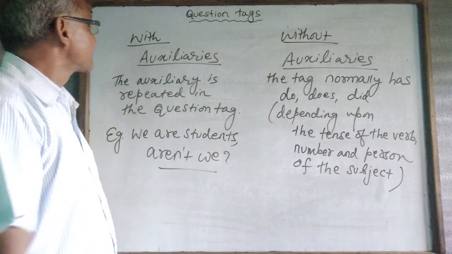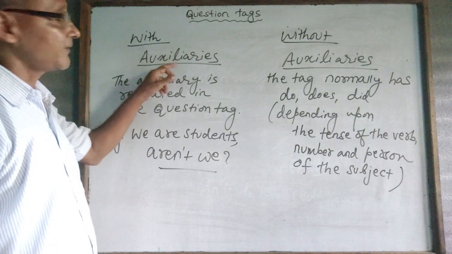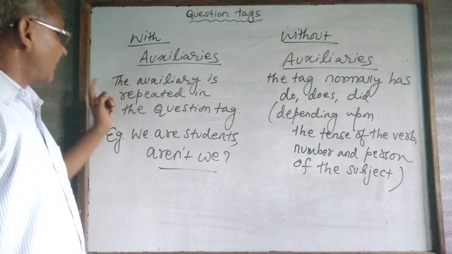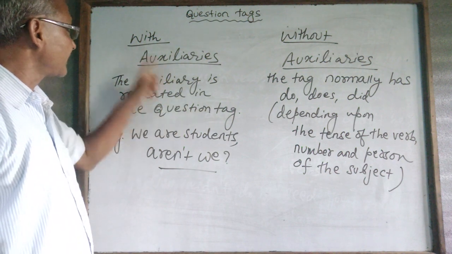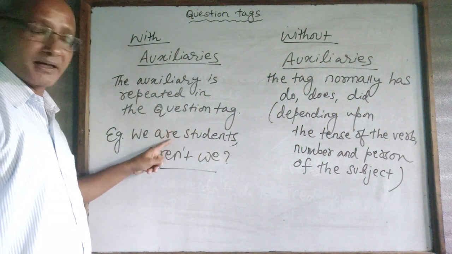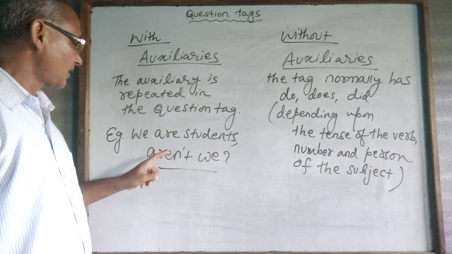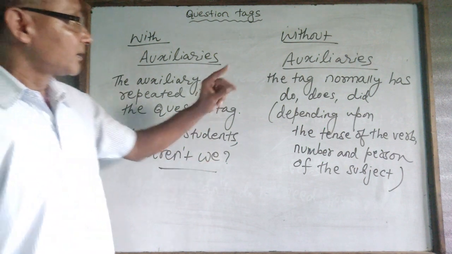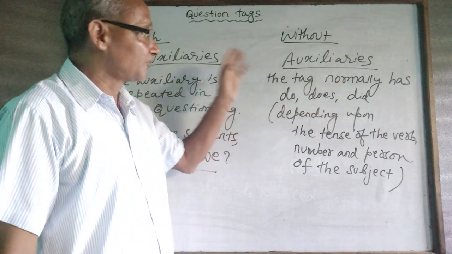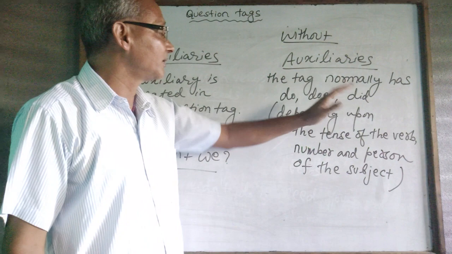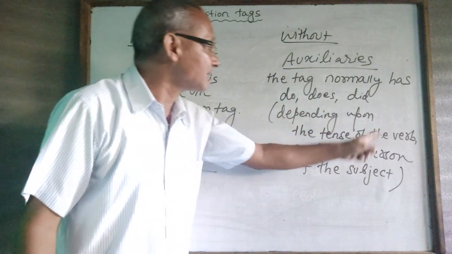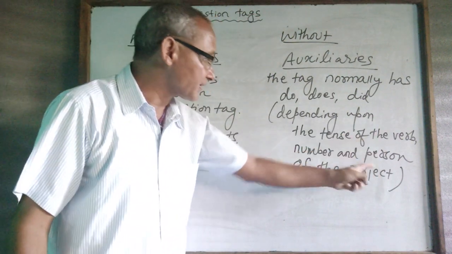In cases like statements with auxiliaries and statements without auxiliaries, the auxiliary is repeated in the question tag if there is a statement with an auxiliary. For example, "We are students," where "are" functions as the auxiliary verb, aren't we? There could be statements without auxiliaries, and for such statements the tag normally has do, does, did formations depending upon the tense of the verb, and the number and person of the subject.